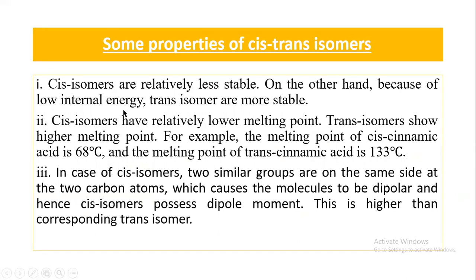Now I'll discuss some important properties of cis and trans isomers. Number one, cis isomers are relatively less stable and trans isomers are more stable. Number two, cis isomers have relatively lower melting points and trans isomers show higher melting points. Number three, in the case of cis isomers, two similar groups are on the same side at the two carbon atoms, which causes the molecule to be a dipole, and hence cis isomers possess a dipole moment. That is why cis isomers are more polar compared to trans isomers.